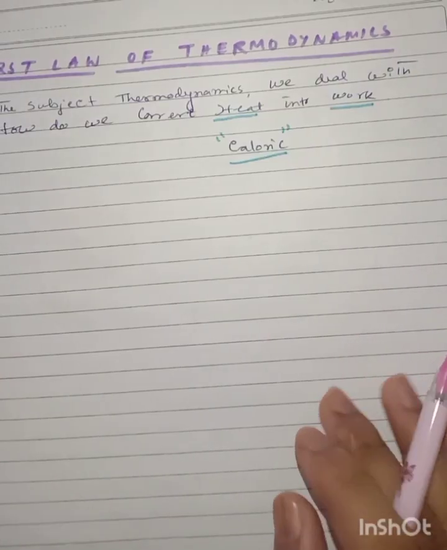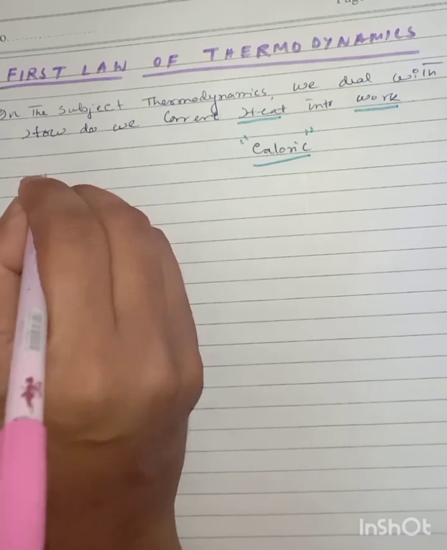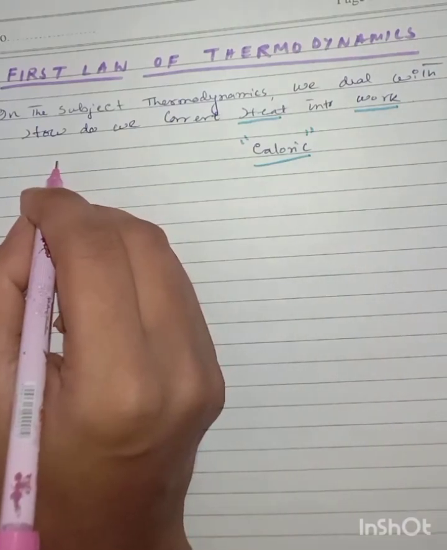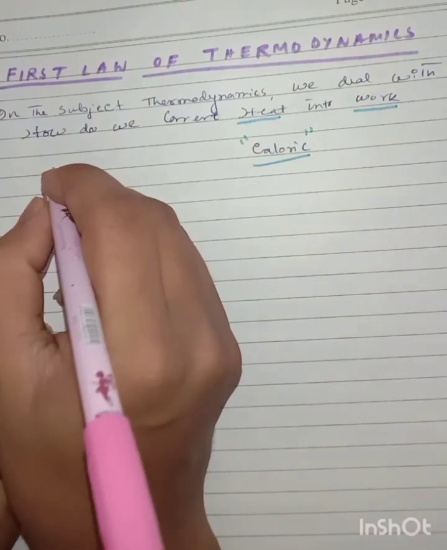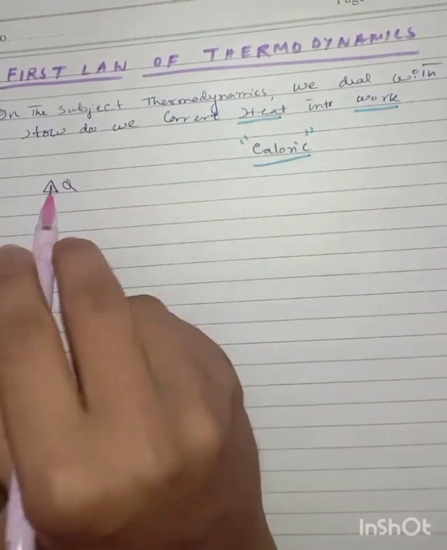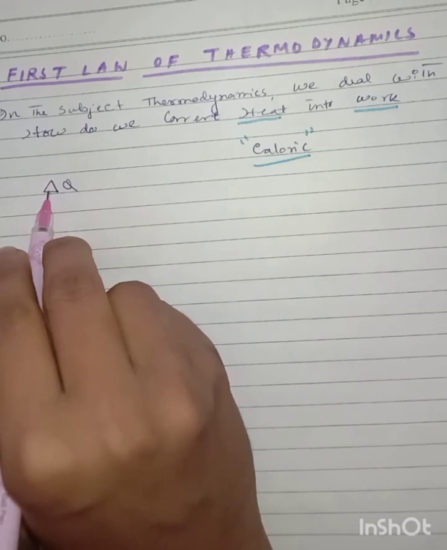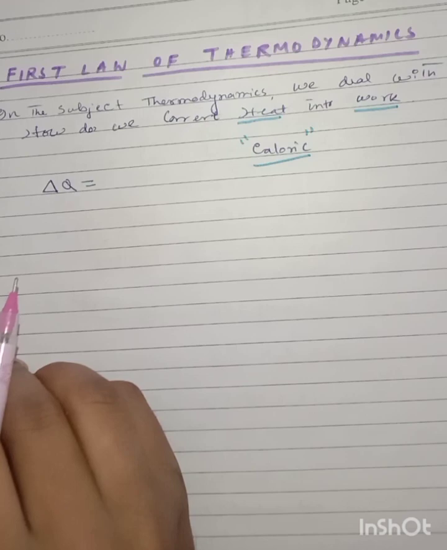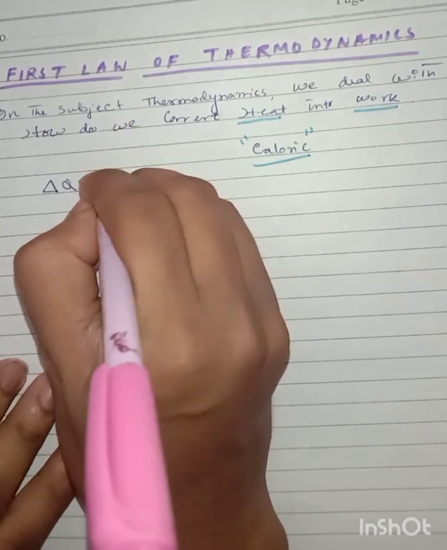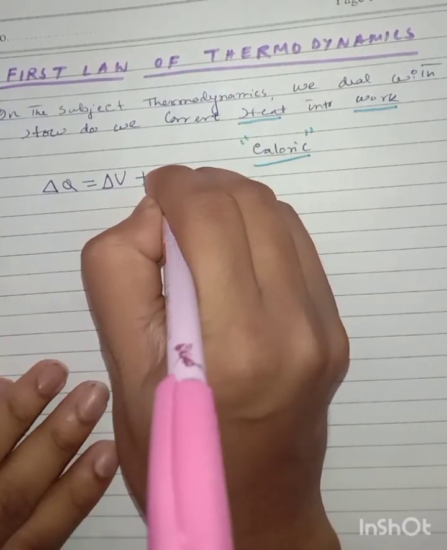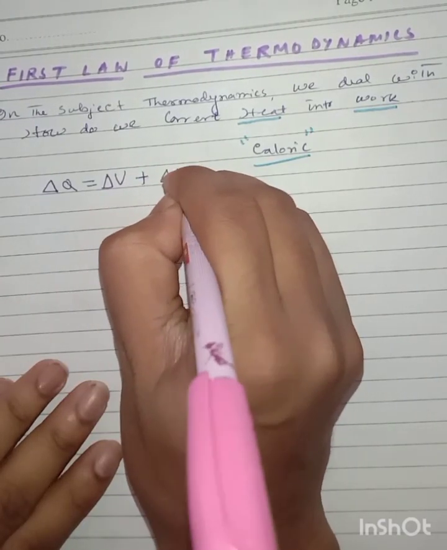First law of thermodynamics, the heat which is flowing from one body to another body, let me write it as del Q. Here del is nothing but a change in heat. This heat flow should be equal to the change in internal energy plus the change in work done.